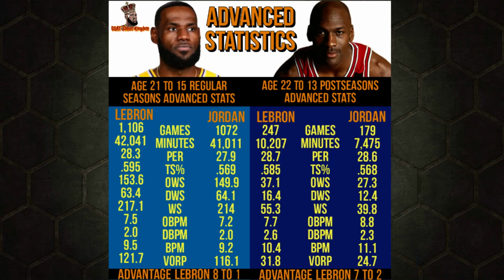All right, then we look at minutes, it's LeBron. You look at PER, it's actually LeBron by a tick. True shooting percentage, LeBron. Offensive win shares, LeBron. Defensive win shares, LeBron. Win shares, LeBron. Offensive box plus or minus, that's Michael Jordan. Then you got defensive box plus or minus, that's LeBron. Then you got box plus or minus, that's Jordan. And then you got value over replacement player, that's LeBron in the regular season and in the postseason.